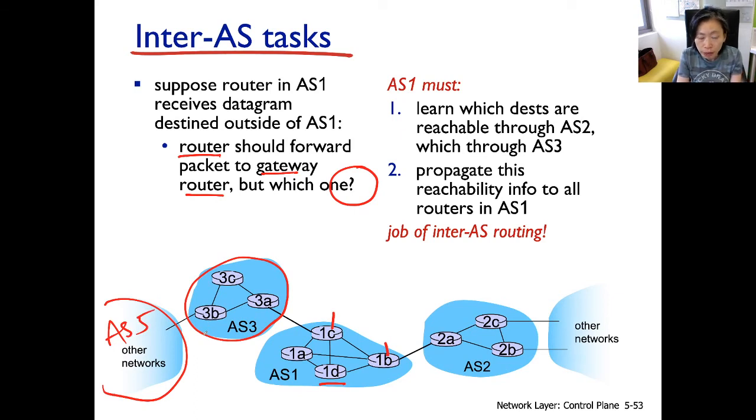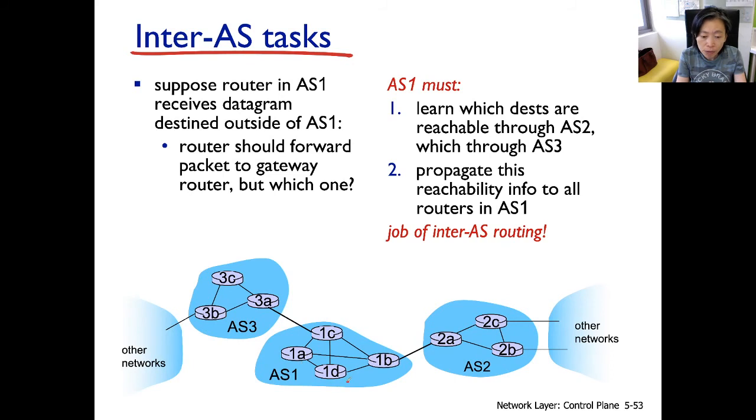This is also saying, even though these routers are internal, they participate in intra-AS routing. They do not participate in inter-AS routing, but they still need to know the shortest AS path to these destination ASs out in the world.